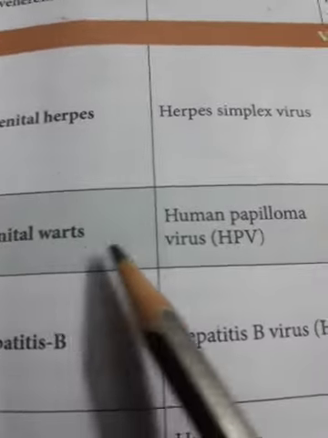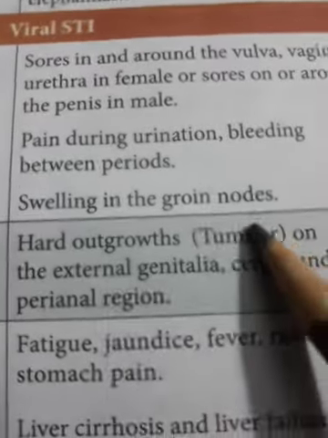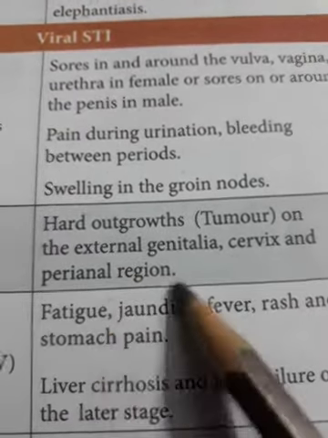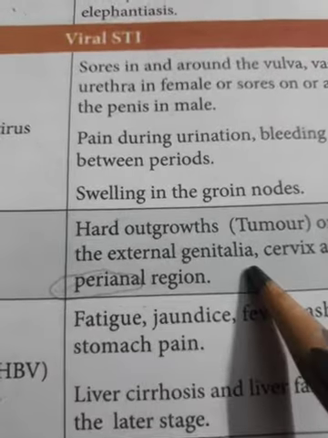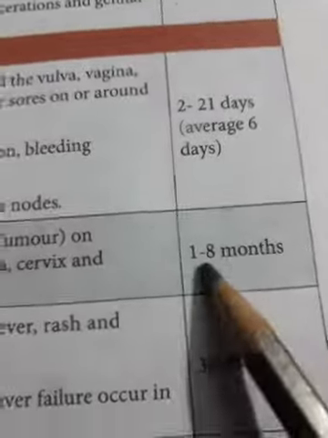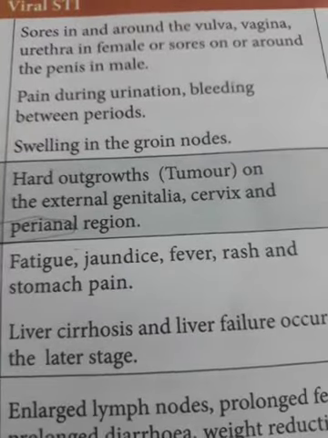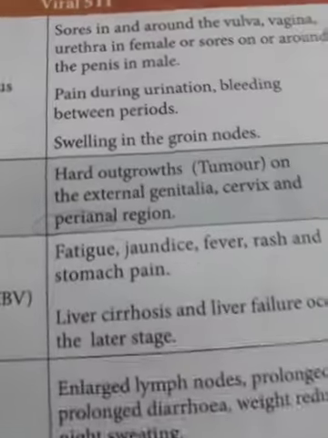Now the next one is genital warts. The name of the virus is human papilloma virus, HPV, and the symptoms are hard outgrowths, a tumor, on the external genitalia, cervix, and perianal region. Perianal means around the anus. Incubation period is 1 to 8 months. Next one, hepatitis B, caused by the hepatitis B virus, HBV. Symptoms are fatigue, tiredness, jaundice, fever, rash, and stomach pain. Liver cirrhosis and liver failure occur in the later stage. Incubation period is 30 to 80 days, around 2.5 months.